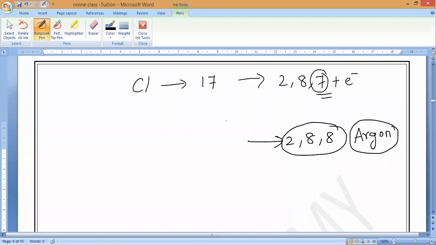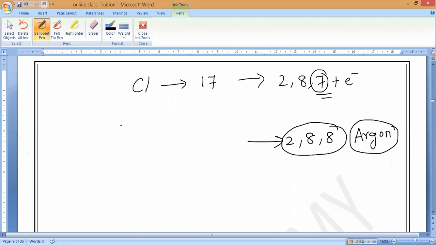They will ask you in the exam: chlorine attains the nearest stable electronic configuration of what? You should know the atomic number, and whether it is adding or gaining, and you have to write it.